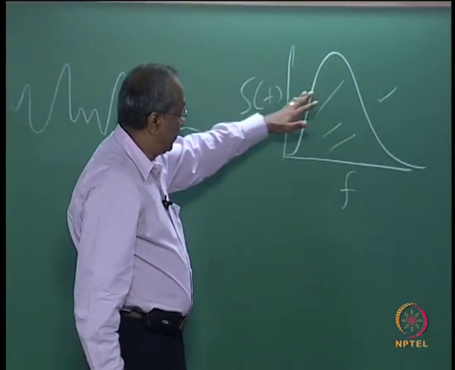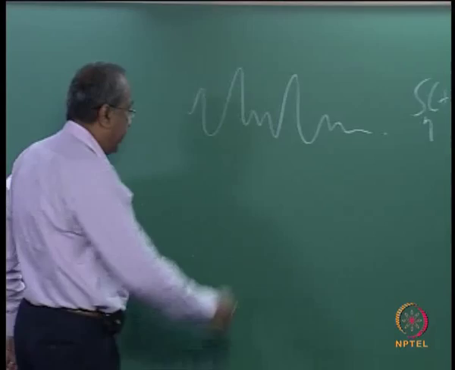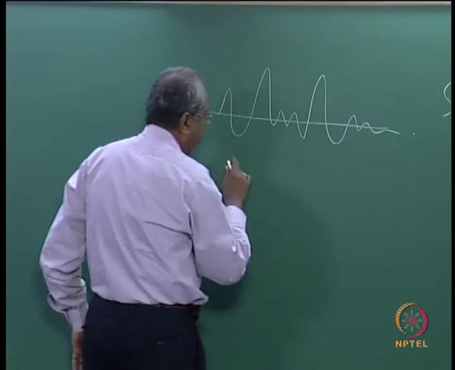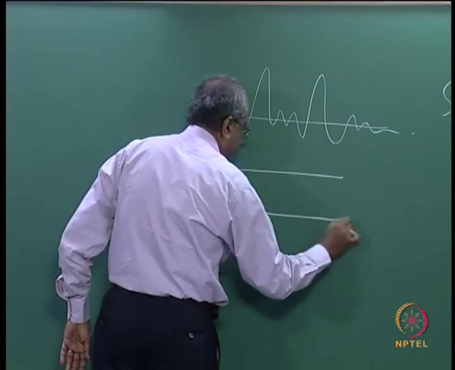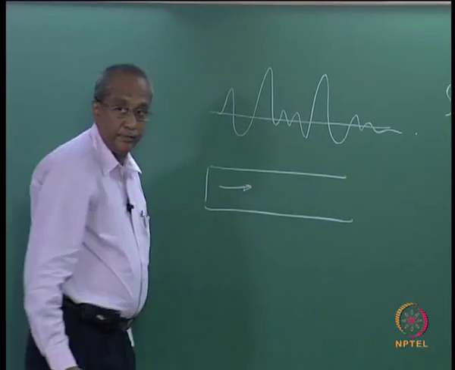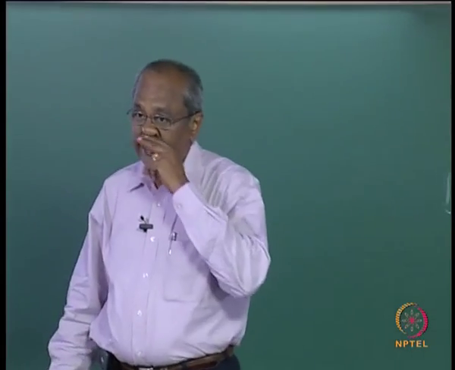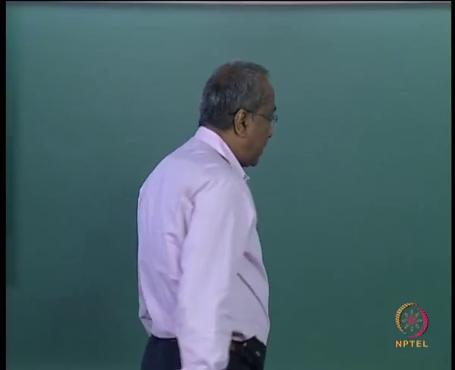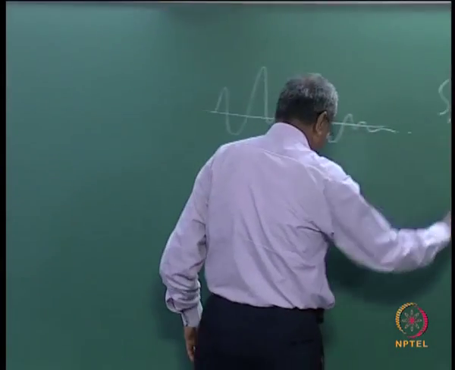This is true if you are generating a random wave in a wave flume, that is in the laboratory. But this is not true in the case of open ocean.